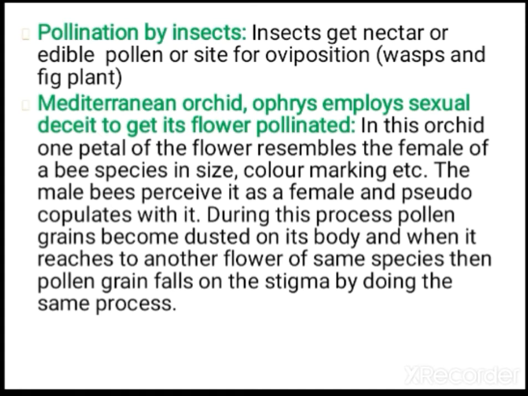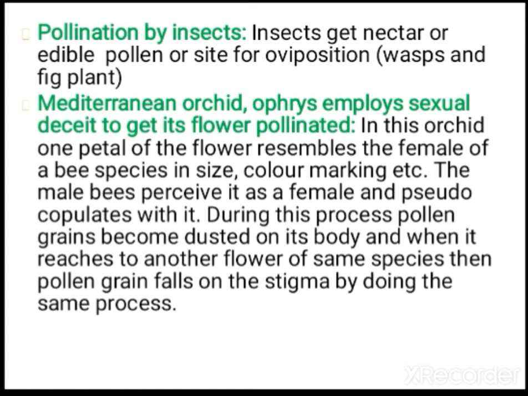So, it is elaborately given here. Insects are getting benefit. How do they get benefit? By getting the nectar or the edible pollen. And apart from that, you see here one example is given.